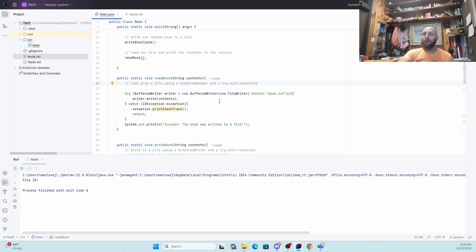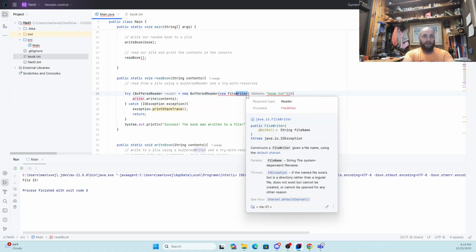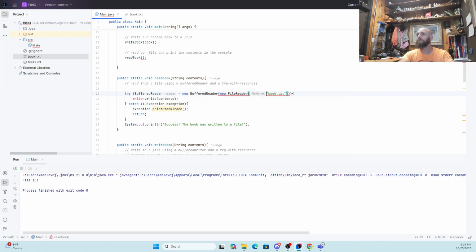And we're going to use our try with resources again. And we're going to swap this to a buffered reader, and we're going to call that reader. And here we're going to switch this to a reader, and this is going to be a file reader. And then here, we can't do writer.write contents. This is going to be just a touch different.